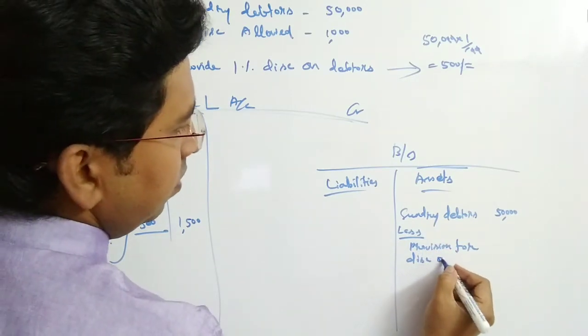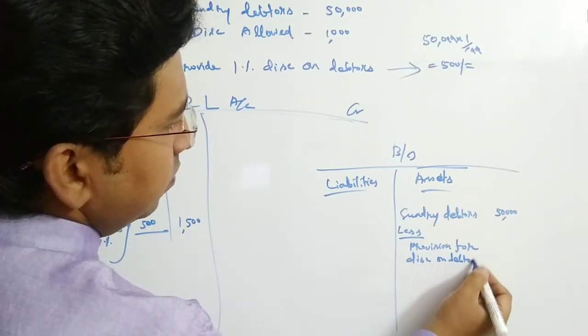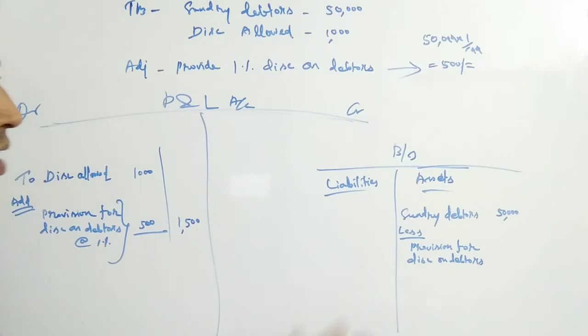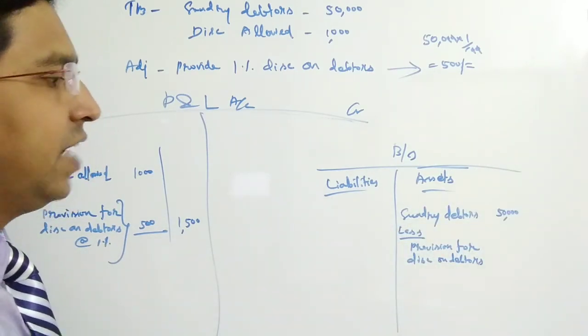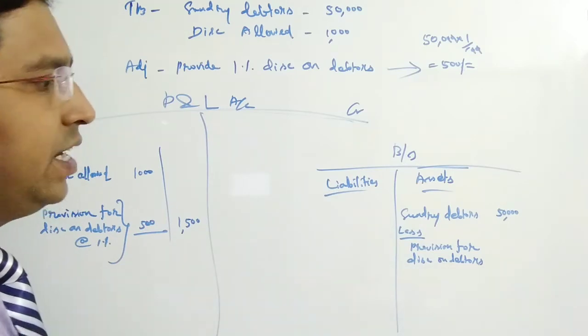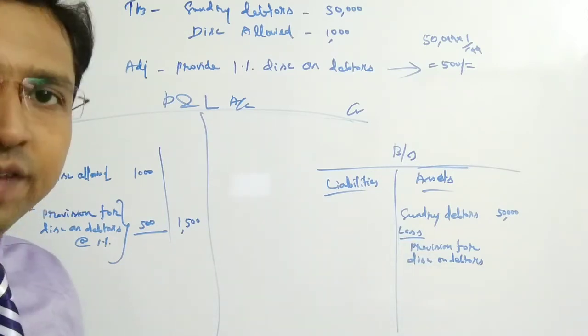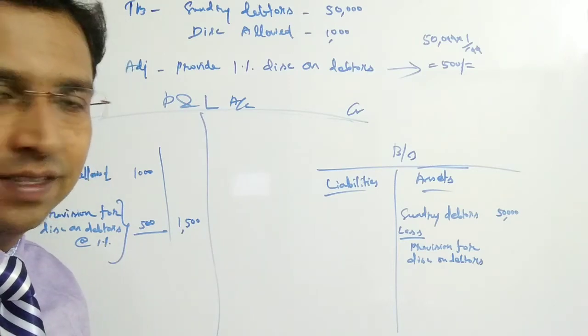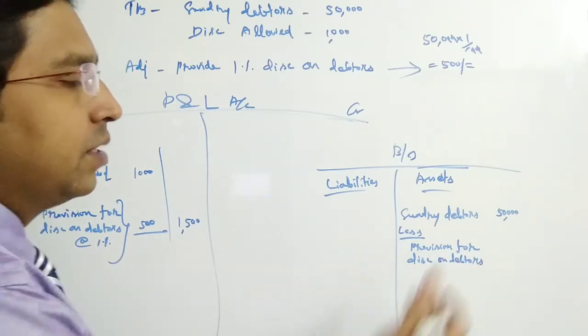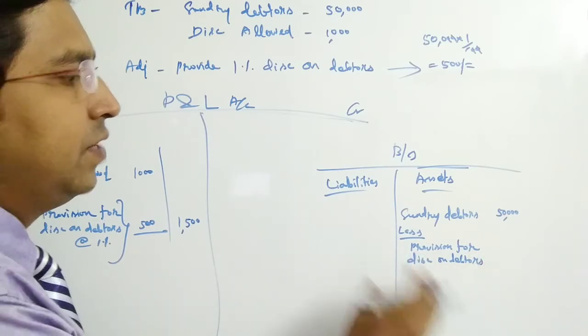Why are we subtracting? We are not going to get the same 50,000, because we have an idea to give a discount in order to collect the money as early as possible. So for that purpose, we are making a provision.